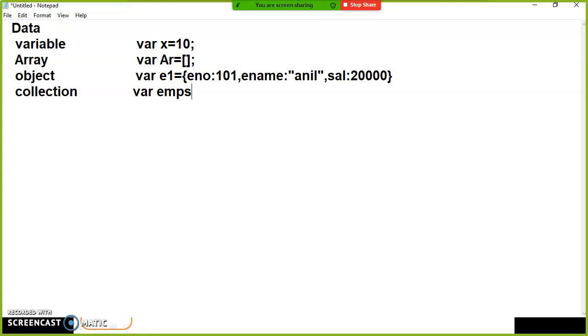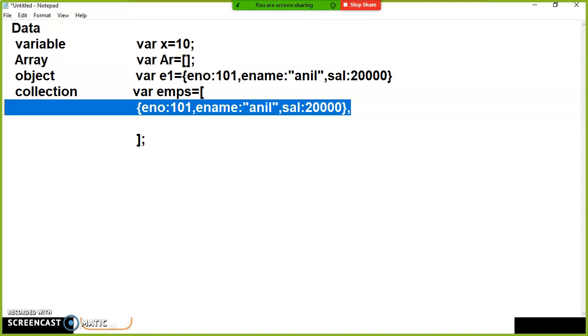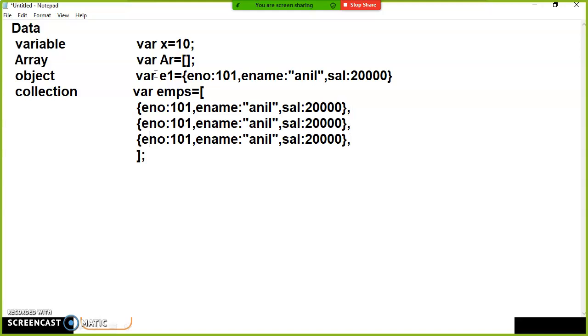Similarly, if you want to store a group of objects, then you have to go for a collection, something like this. Here if I give enumber colon 101, comma, ename colon Anil, comma, salary colon 20,000, this is one object. Similarly, another object; a group of objects we can store in another object, that is a collection. All the purpose is the same: to store the data. If you want to store a single value, use what? Variable. If you want to store multiple values of the same data type, use what? Array. If you want to store multiple values of different data types, use what? Object. If you want to store a group of objects, then go for a collection.